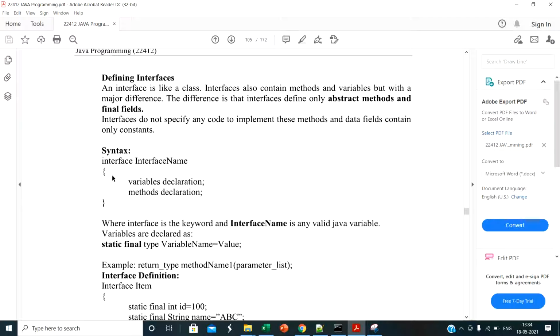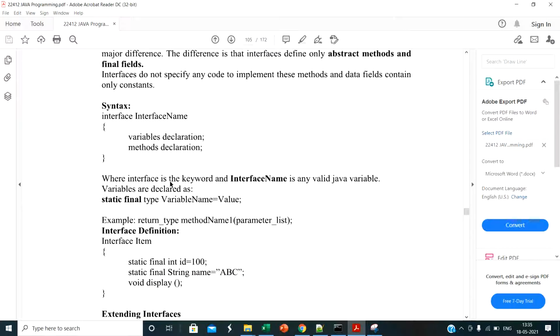So here is the syntax. First, interface is the keyword used to define the interface, and then we define the interface name. Then inside we can declare variable declarations and method declarations. So this is the simple syntax of how we can declare the interface, where interface is the keyword and the interface name is a valid Java identifier.